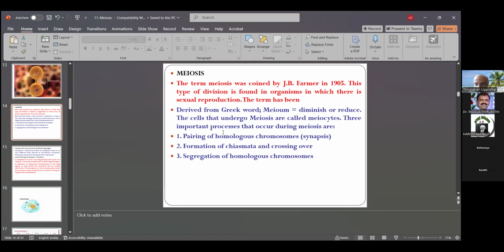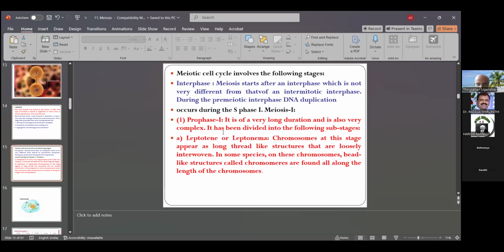Farmer in 1905. That is also differentiation. Then the meiotic cell cycle involves the following stages. The interphase is also different in mitotic and meiotic cells. Meiosis starts after an interphase, which is not very different from that of an intermitotic interphase.